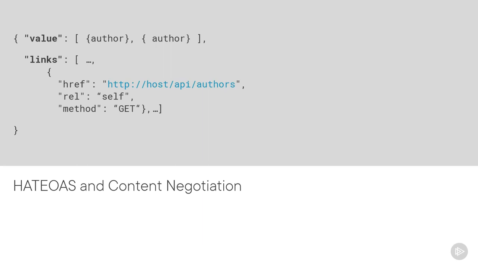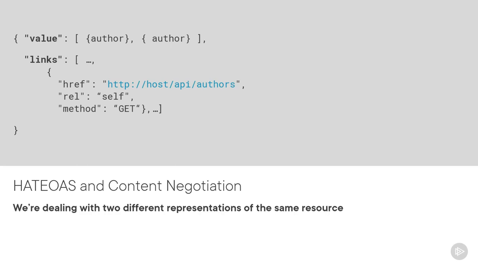On screen is part of a response from a request to get authors. We've got two fields, value containing the authors and links containing a self-link, which you can see on screen, but as we've seen in the demos, other links like links to previous and next pages are included as well. The links are part of the resource body, and that begs the question, is this really the correct place to put these links? To be able to answer that, we must look back at content negotiation.